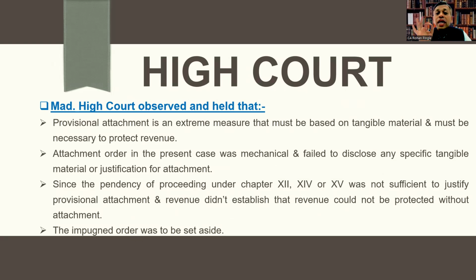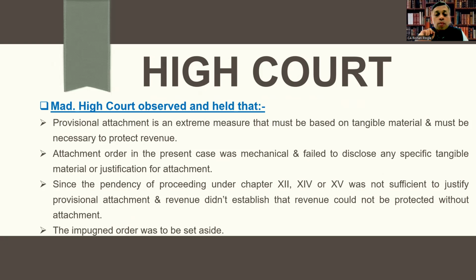Provisional attachment is an extreme measure that must be based on tangible material and must be necessary to protect the revenue. Attachment order in the present case was mechanical and failed to disclose any specific tangible material or justification for attachment.